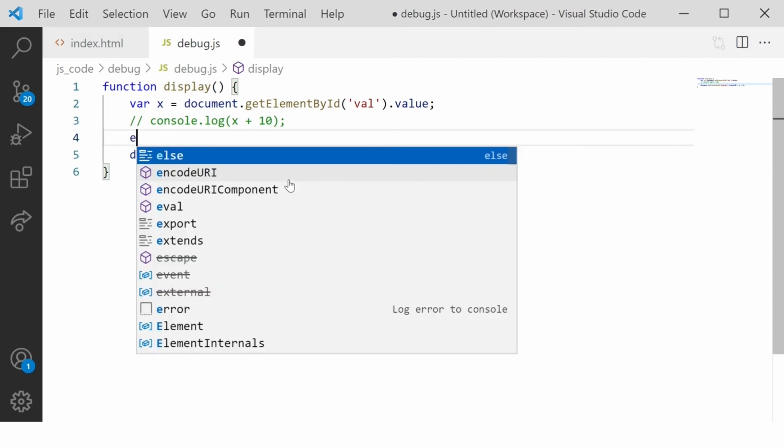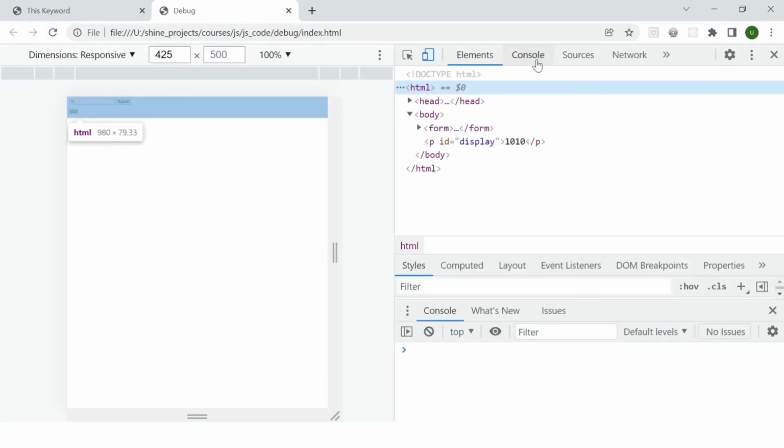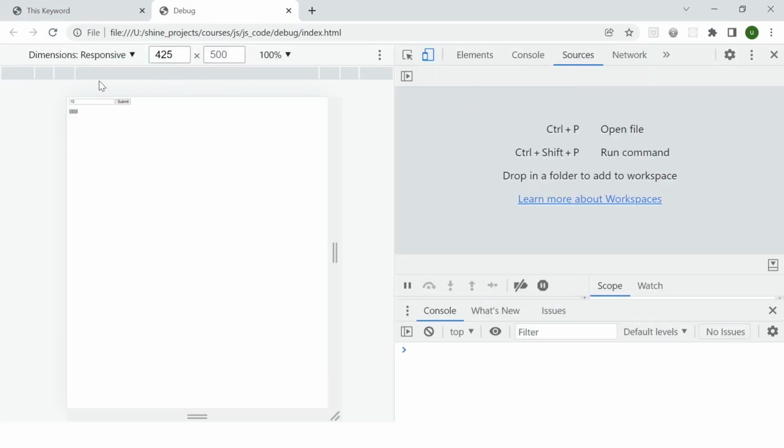Let me just add a debugger. We use this debugger keyword and a semicolon. Wherever you want to add a breakpoint, you can add this debugger word. So I'll go to inspect, I will go to console, sources. And here I will say, let's say 20, and I will click on the submit button over here.